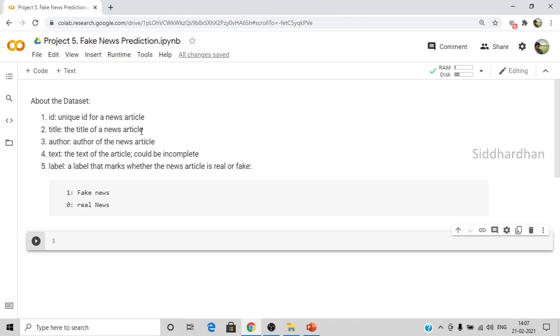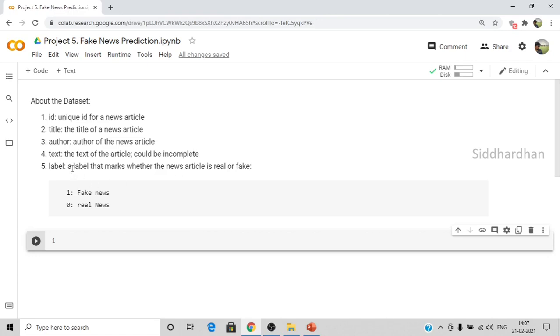And then we have the title of this news article. So it basically contains the title. So what is that news article about? Then we have the author name of the news article, and then we have the text. So this will be a long paragraph about the news. So there will be the text of this dataset.